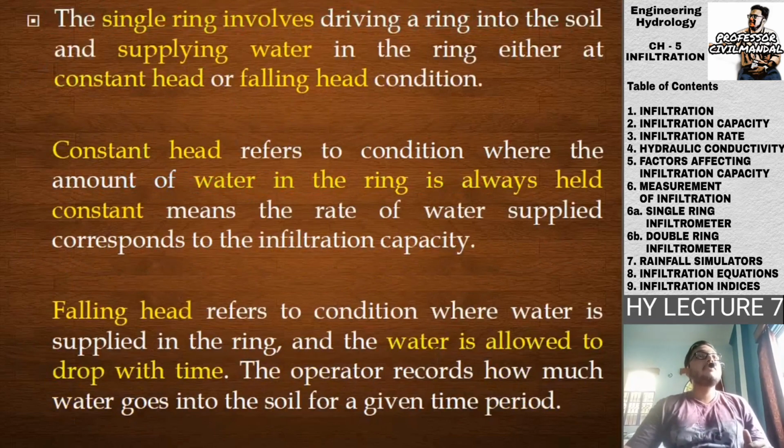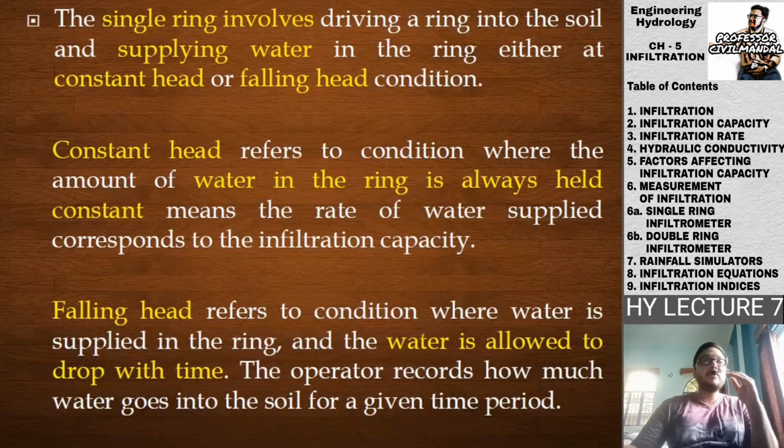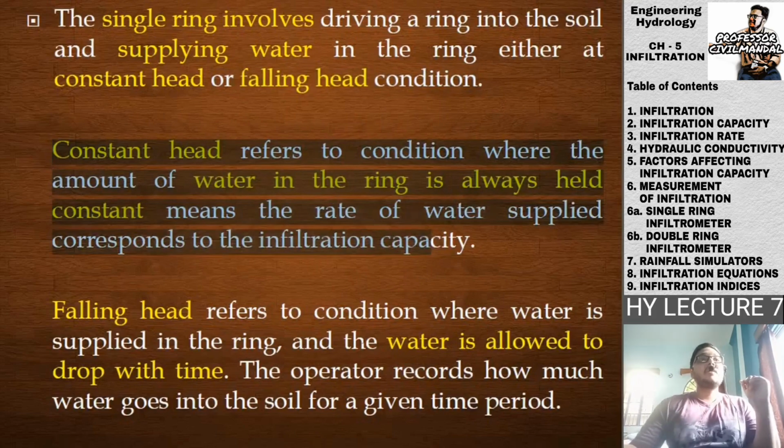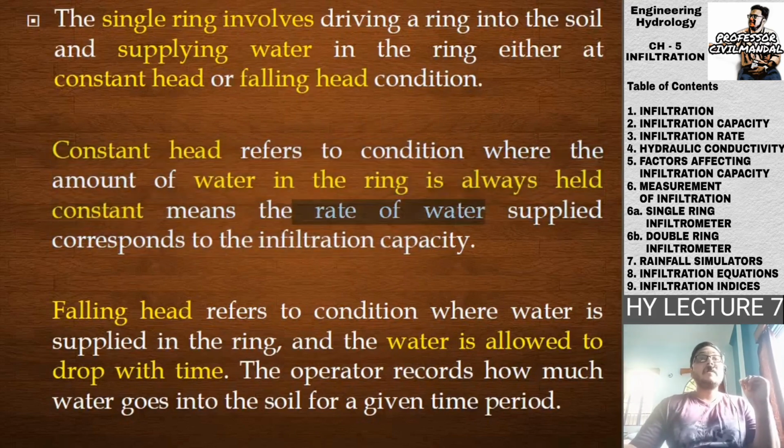The single ring involves driving a ring into the soil and supplying water into the ring either at constant head or falling head conditions. The constant head refers to the condition where the amount of water in the ring is always held constant, which means the rate of water supplied corresponds to the infiltration capacity.